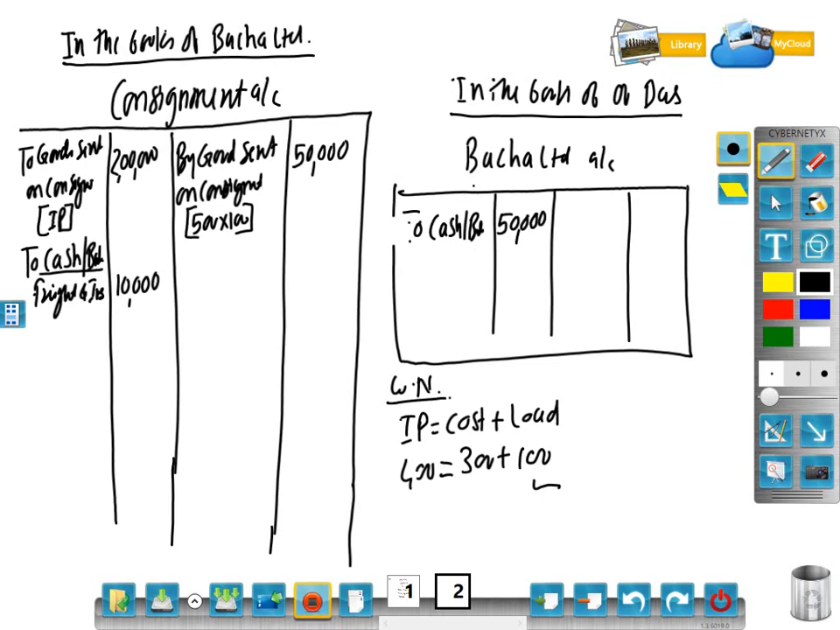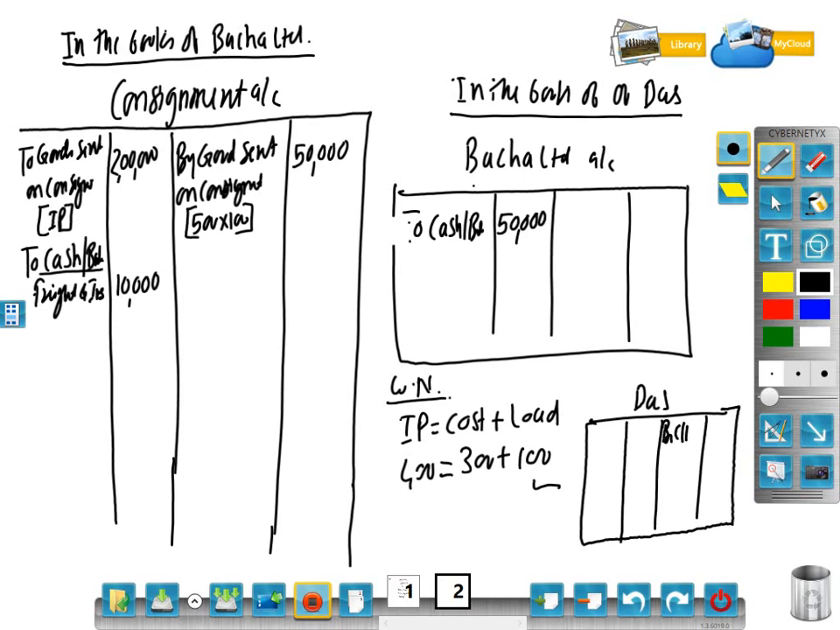Suppose I open the Das account over here, so here I have to write what? By cash or bank 50,000. But this account is not asked, so we do not open this account. This Das account is in the books of what? Bacha Limited. Bacha Limited is what? Consignor.